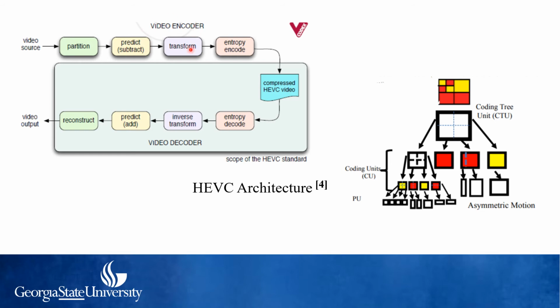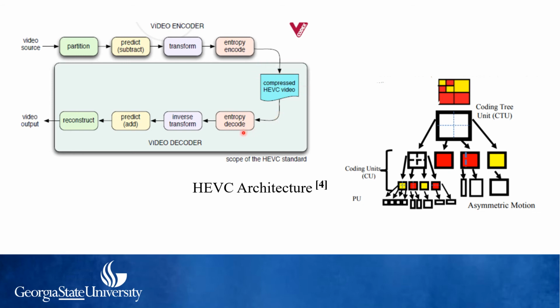Followed by that is transforming and quantizing the residual, which is the difference between the original picture unit and the prediction. After that, entropy encoding of the transform output, the prediction information, the mode information, and the headers is done. And then we get a compressed HEVC video.